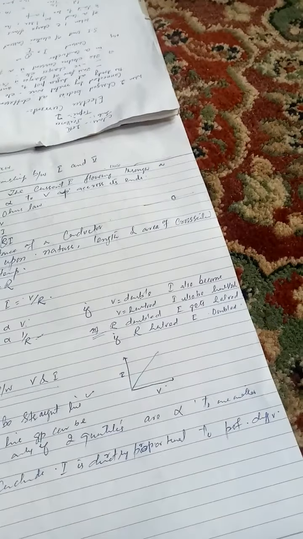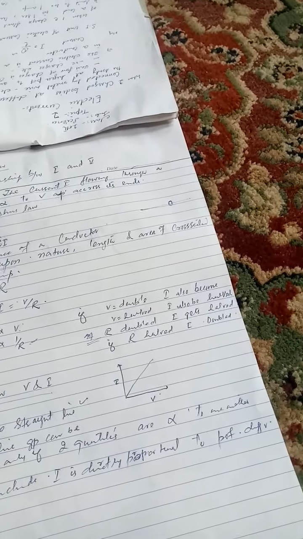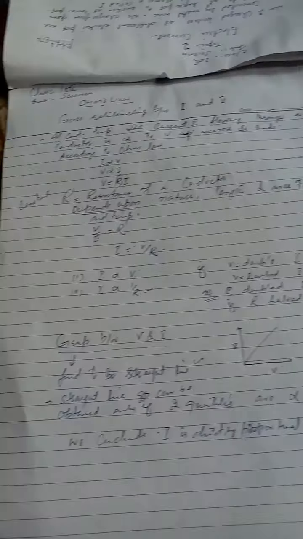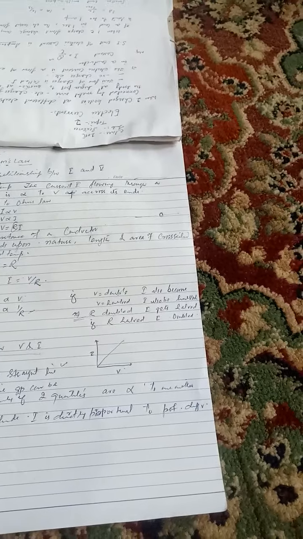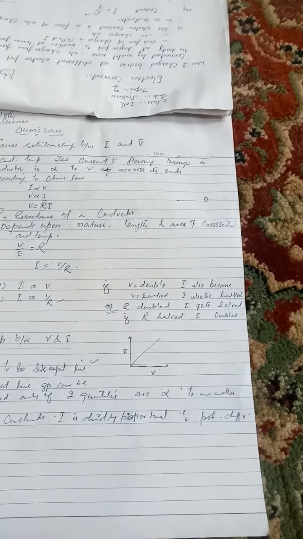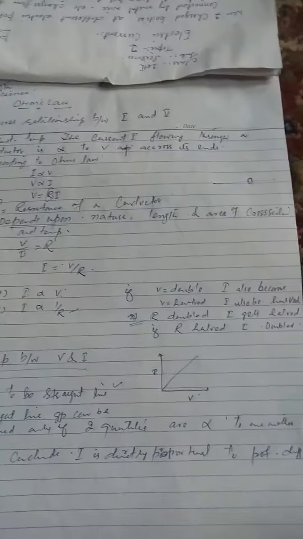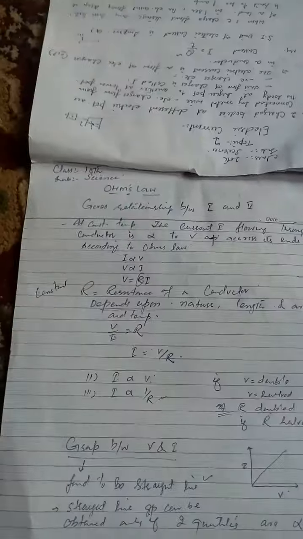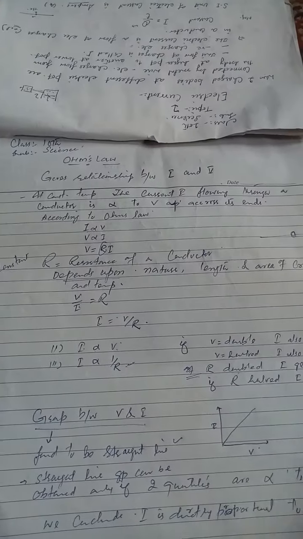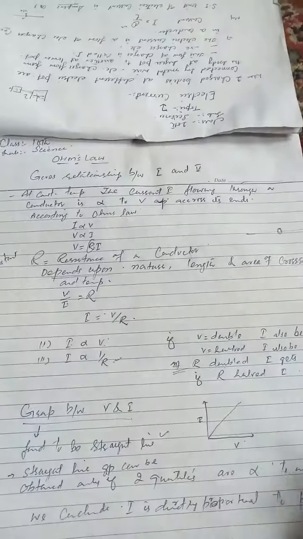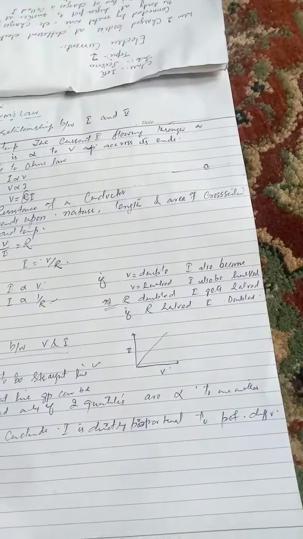This graph shows that we can compare two quantities, only those two quantities which are directly proportional to one another. Here V and I are directly related. It shows that I is directly proportional to potential difference V. This is the graph between V and I, and since I is directly proportional to V, the graph line is a straight line.